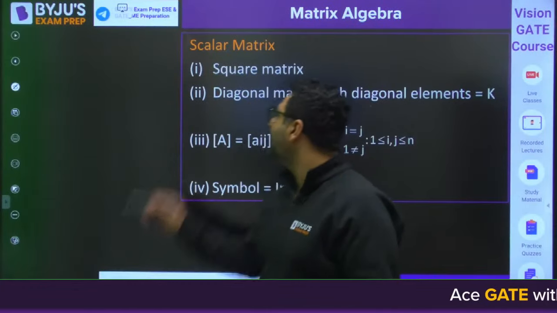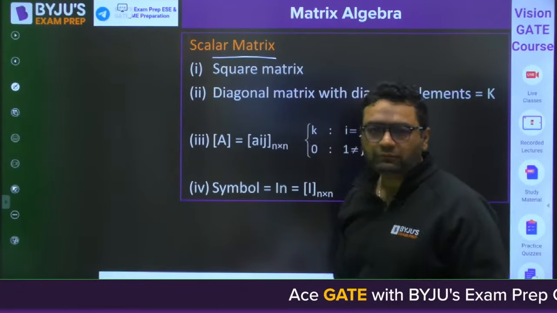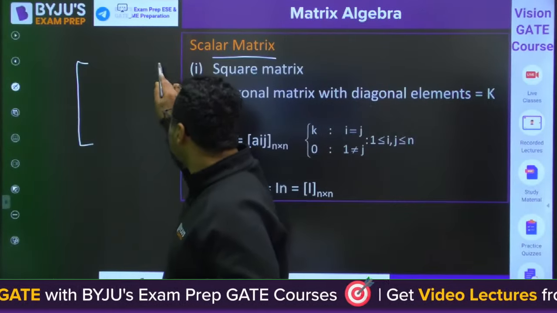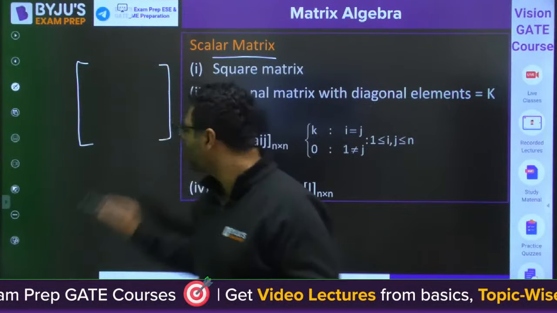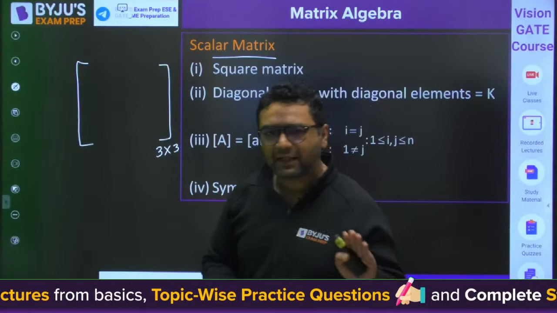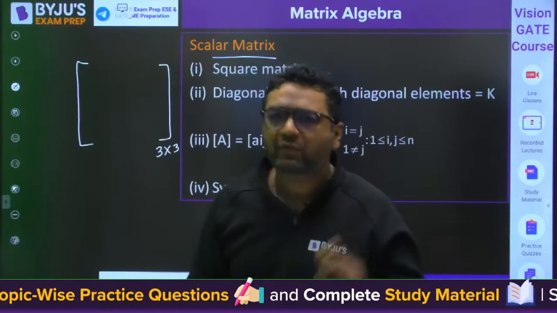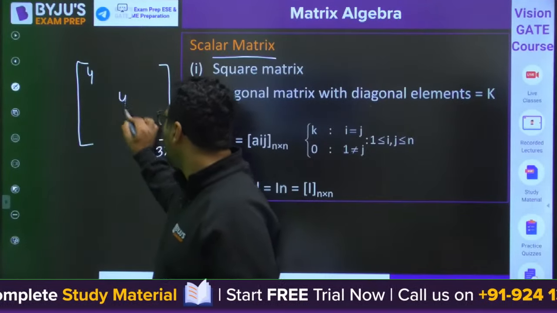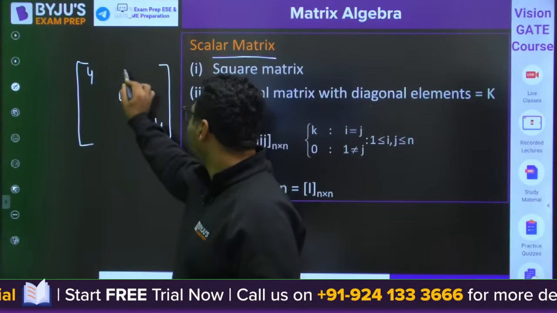Next matrix is, my dear, the scalar matrix. Like you have seen, if we have a square matrix, let us say of 3 cross 3, and this time the diagonal elements are all equal, but they are not equal to 1. Let us say they are equal to some number 4: 4, 4, 4, and the rest are 0.